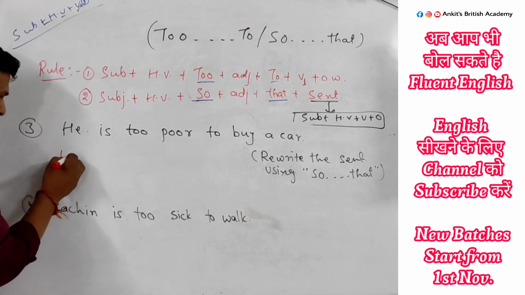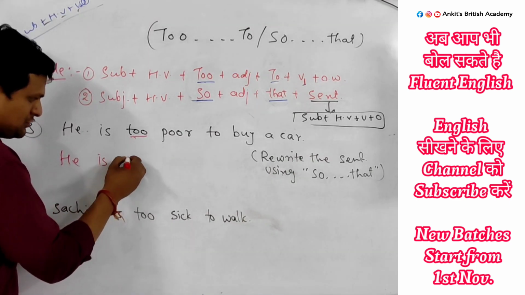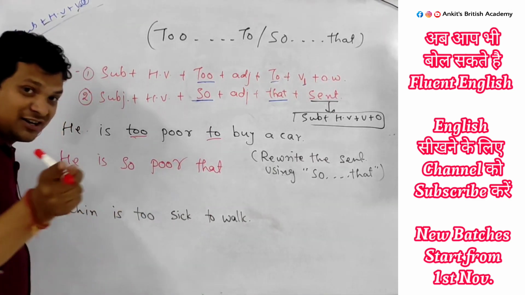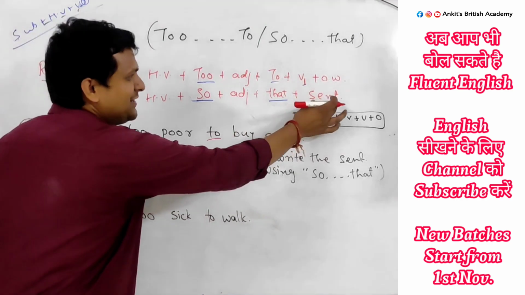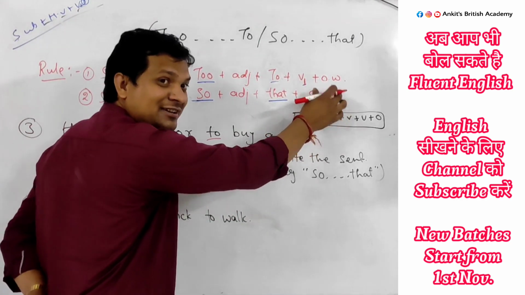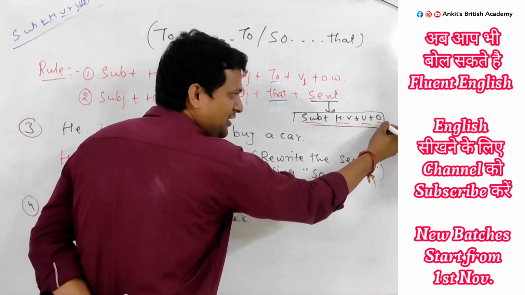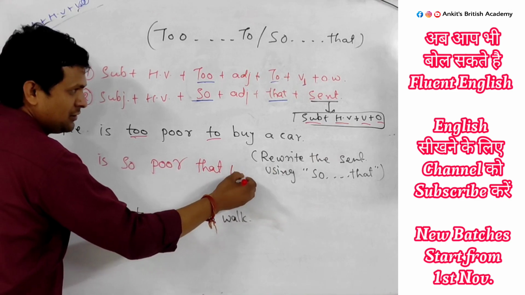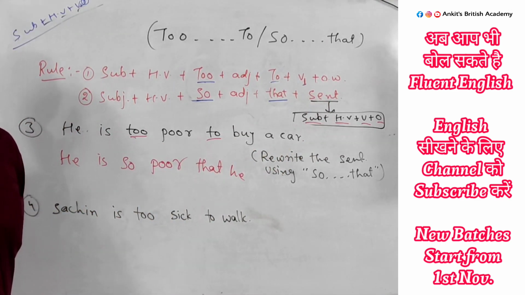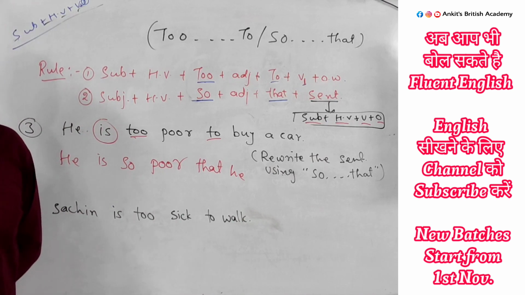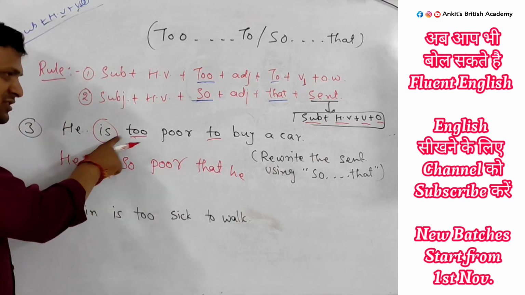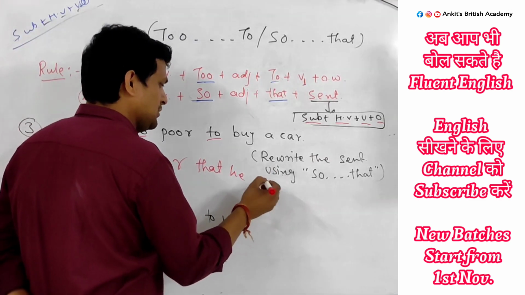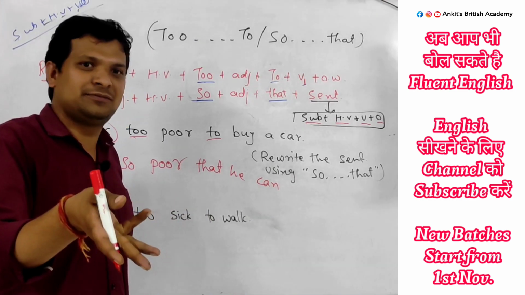Like what? He is so poor that. Okay, that what? Sentence. After "that" we have to write a sentence. Sentence means what? Subject, helping verb and object. Okay, take the subject from this: he. Helping verb: can is always the helping verb if you find "is". In the first sentence, if you find "is", the helping verb would be what? Can.